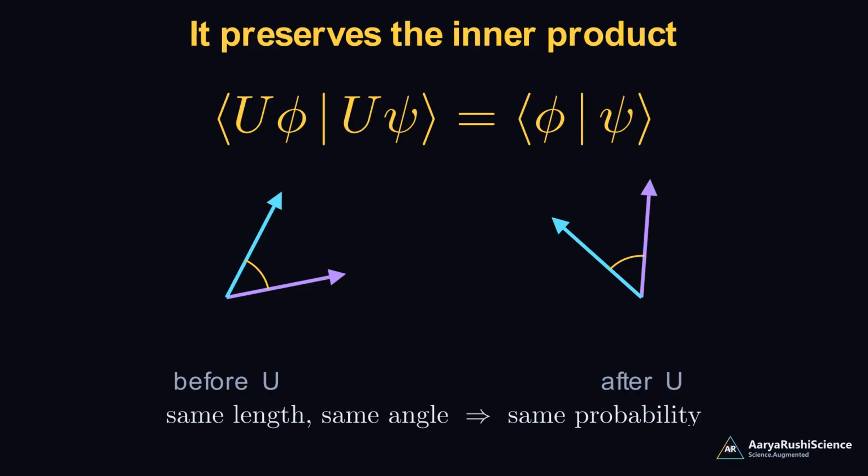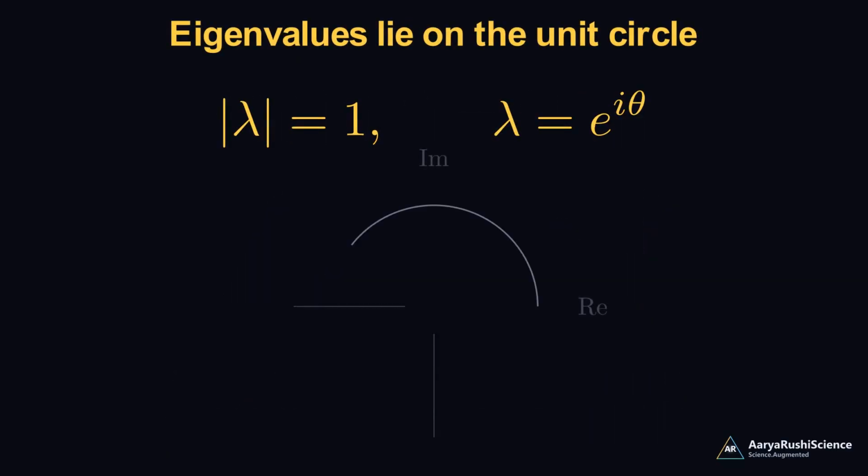What about its eigenvalues? Because lengths are preserved, an eigenvalue cannot scale a vector up or down. So every eigenvalue of a unitary operator has magnitude exactly 1. It is a pure phase, e to the i theta. The eigenvalues all lie on the unit circle in the complex plane.